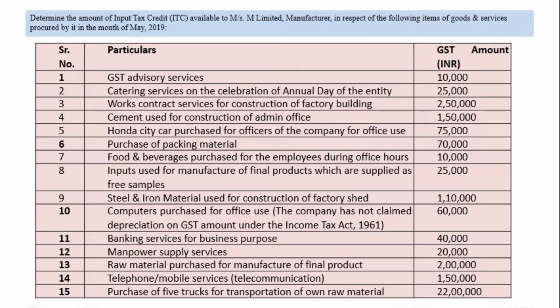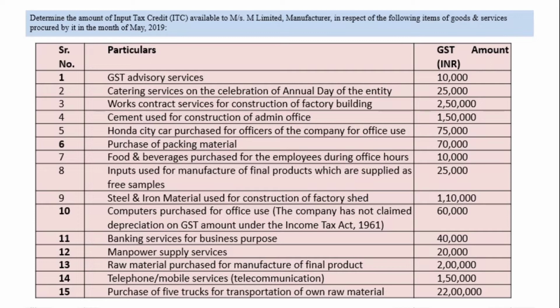It is for the business purpose and it is not blocked under section 17 subsection 5. It is not for personal purpose. So ITC on 10,000, that is the GST amount in Indian rupees, is allowed.